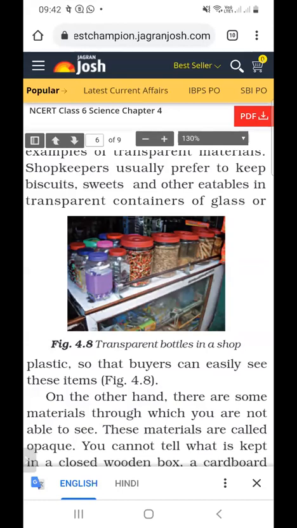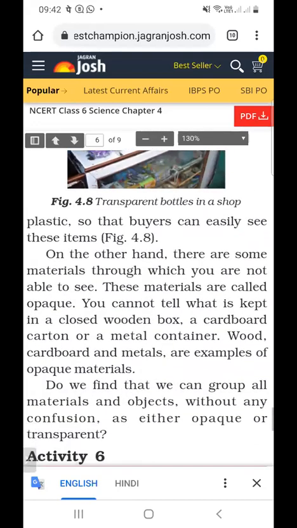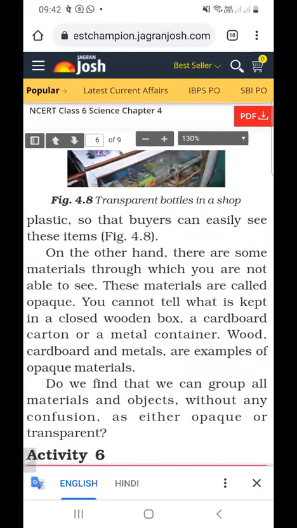On the other hand, there are some materials through which you are not able to see. This other type of material, in which we cannot see easily, is called opaque material. So what are opaque materials?